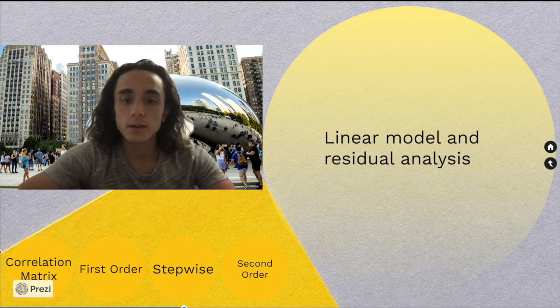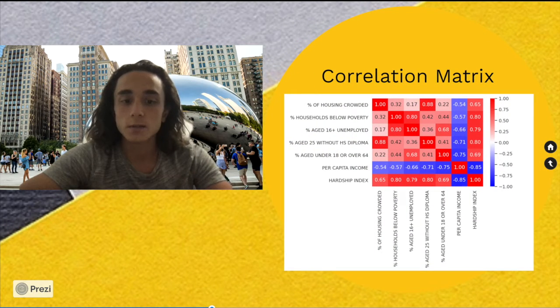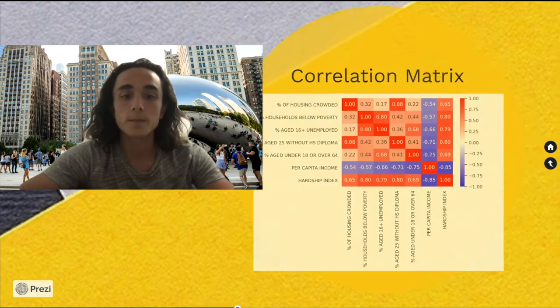So let's begin by looking at a correlation matrix of the variables of our data set. We can see some positive correlations between our independent variables, and we also note a significant negative correlation between all of our independent variables and our dependent variable, per capita income.